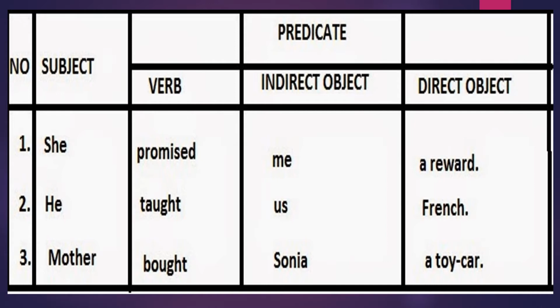Okay. He taught what? French. Direct object. French to whom? To us. So us will be indirect. Mother bought what? A toy car. So a toy car will be the direct object, and to whom? To Sonia. So Sonia will be an indirect object. Got it? So these are the examples.